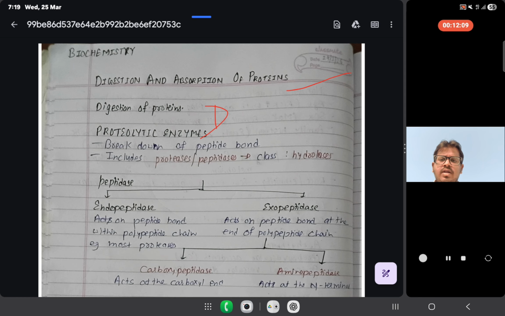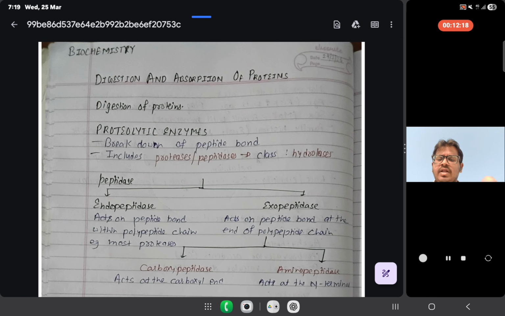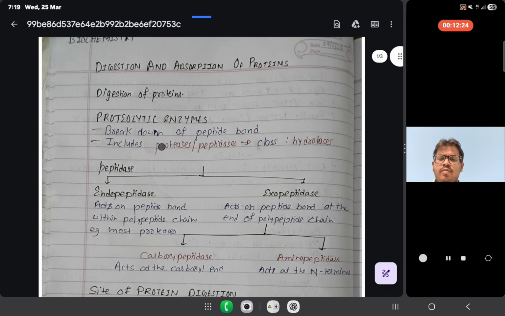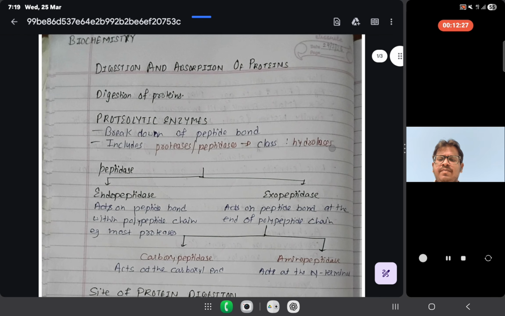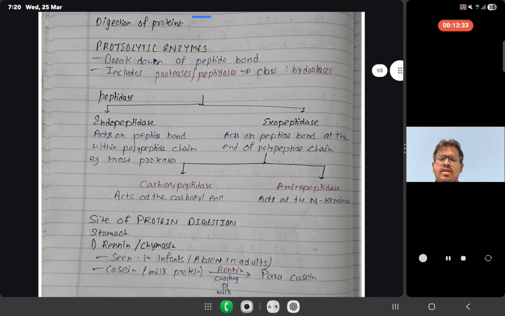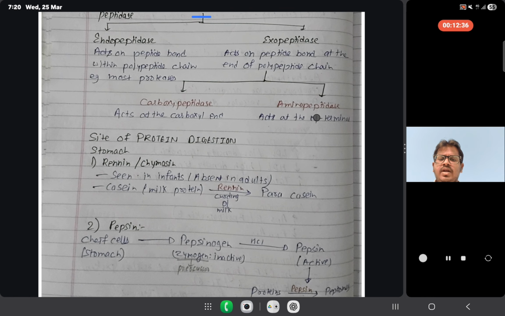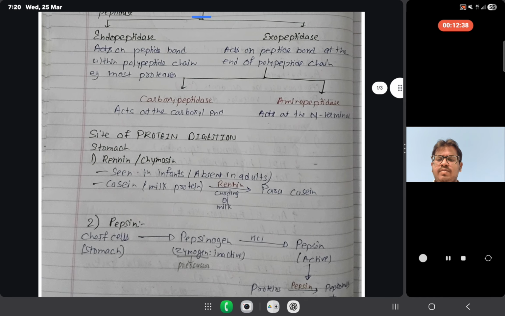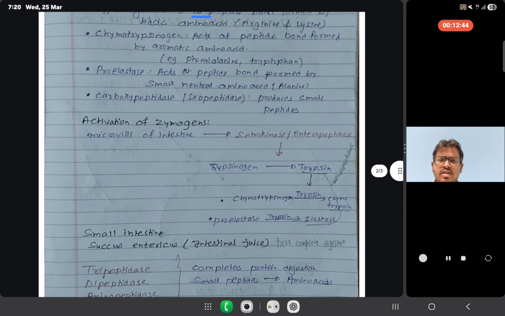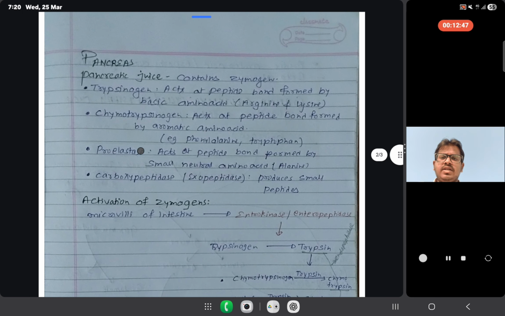Now a quick recap of the main points of digestion and absorption of protein. We talked about proteolytic enzymes, which break down peptide bonds. Read from Satyanarayana once, then this topic will be clear. Breakdown of peptide bonds includes proteases and peptidases, in the class hydrolase. They are of two types, endopeptidase and exopeptidase. Endopeptidases act within the chain, exopeptidases from the C terminal or N terminal. In the stomach there are renin and pepsin. In the pancreas, trypsin, chymotrypsin, and elastase are endopeptidases, and carboxypeptidase is an exopeptidase.